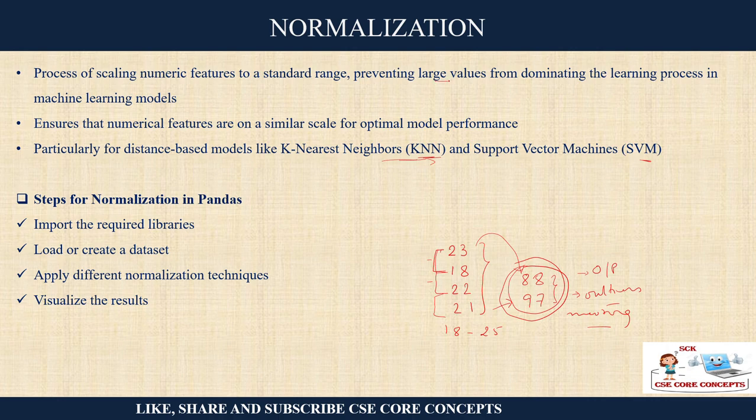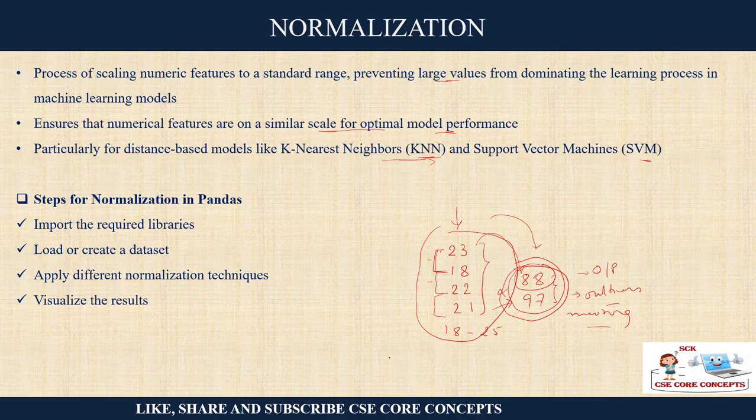You can go through this and understand the working of these algorithms, where you will realize that sometimes very large values are dominating the model. The model is getting trained in a specific direction, but suddenly such a value will turn the model direction, dragging in some totally different feature. So we need to ensure that the numerical features are on a similar scale for optimal model performance.